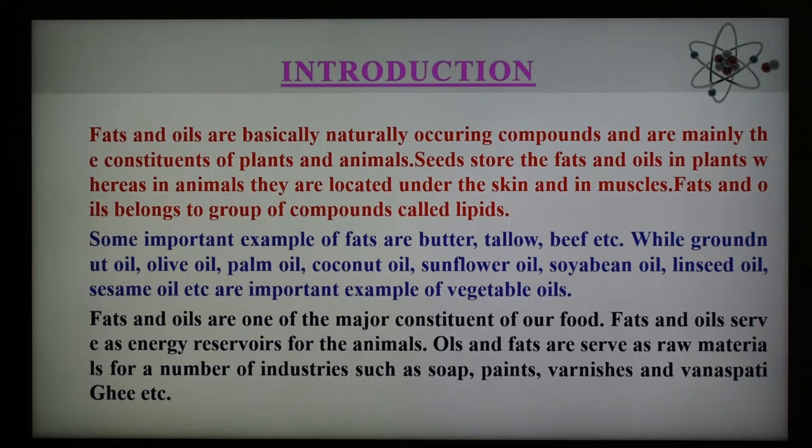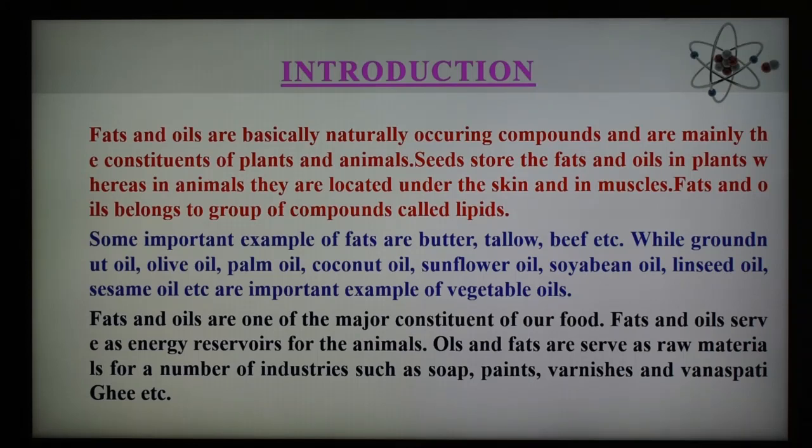In human beings, only a few 100 grams of glycogen, that is carbohydrate, can be stored, which can supply the body's energy needs for about 12 to 18 hours. In contrast, a large amount of fat can be stored, which can supply the body's energy needs for about 8 weeks. Besides this, oil and fats act as a raw material for a number of industries, like soap, paint, varnishes, and also vanaspati ghee.